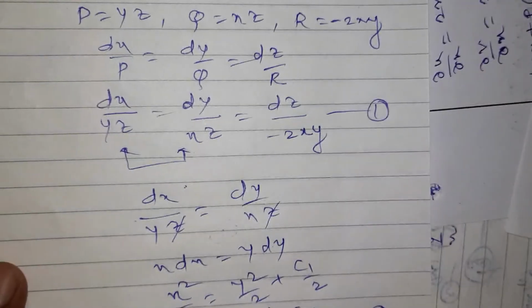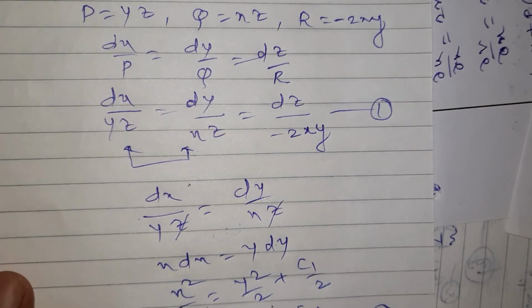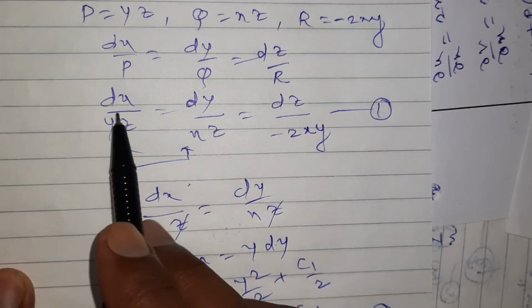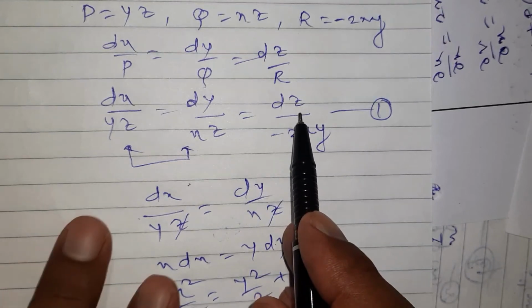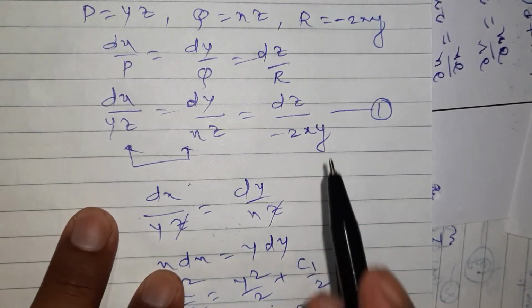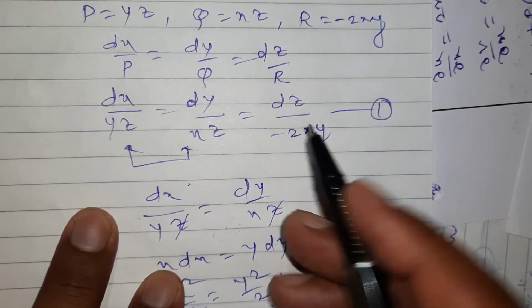Now what is the next group? You may think that it may be possible here. Yes, which one? You may take any one. I may take first and last. See here, dx and dz I want. So y may be cancelled. Yes, y cancel in the calculation. Or you may take second and last. Then also x is cancelled in the calculation.